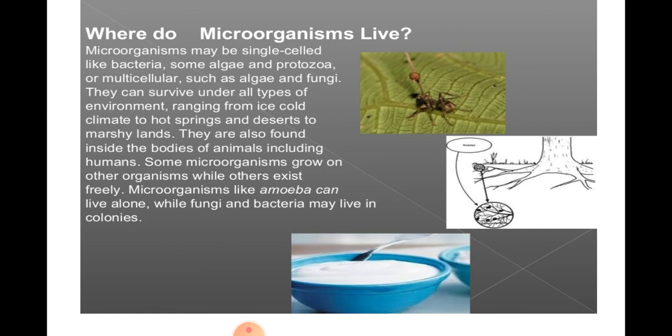Some microorganisms grow on other organisms while others exist freely. Microorganisms like amoeba can live alone while fungi and bacteria may live in colonies. So some microorganisms live alone and some may live in colonies.